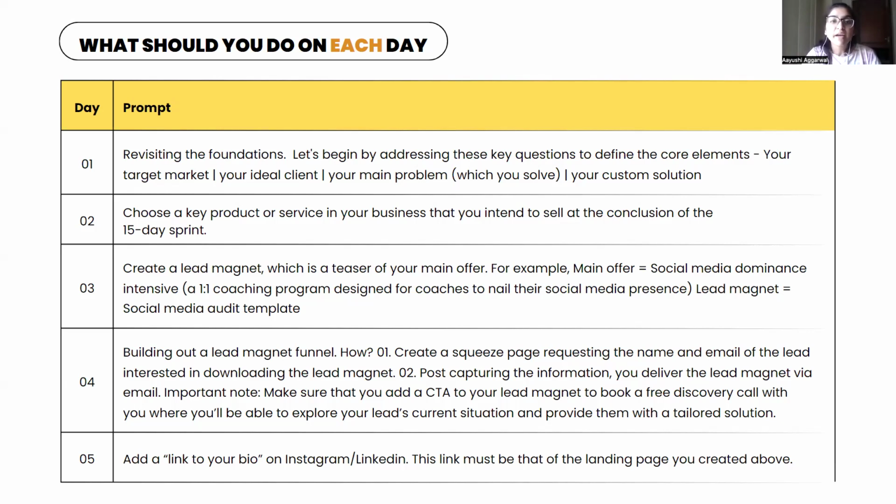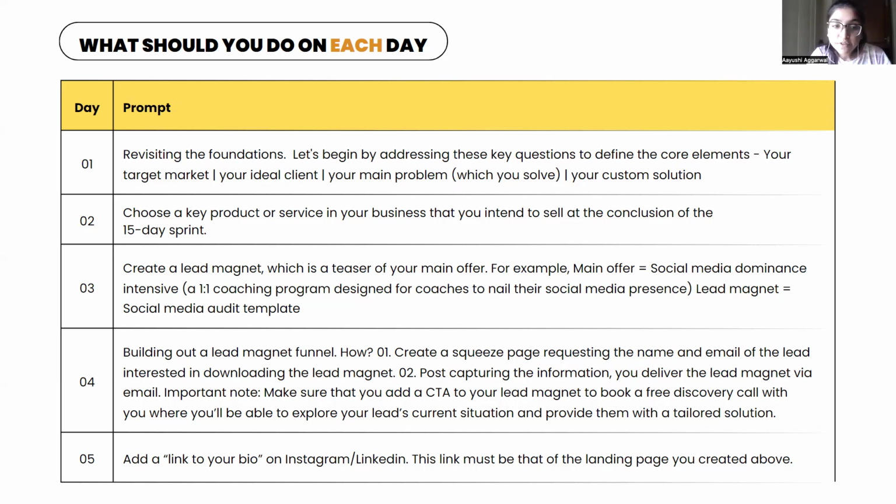Right? Your lead magnet, whatever it is, an ebook, a checklist, a cheat sheet, a training, it should 100% have a CTA at the end of it. CTA saying to book a call with you. Right? If you have given a social media audit template to someone in their emails or in their DMs, it should have a CTA at any cost. Otherwise, there's no point of giving this freebie.